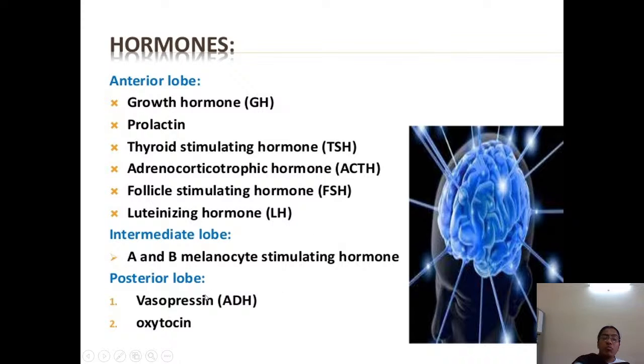The posterior lobe secretes vasopressin and oxytocin. Antidiuretic hormone is called vasopressin, and oxytocin is also secreted by the posterior lobe.